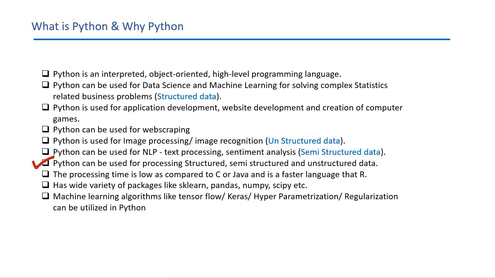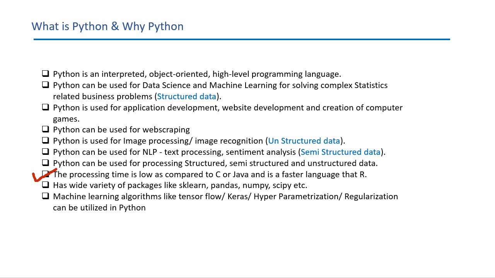Let's talk about a few more things about Python, starting with speed. Let's take a look at this highlighted point. The speed of Python is very fast and the processing time is very low because Python processes its code in C and C++, which is very efficient.